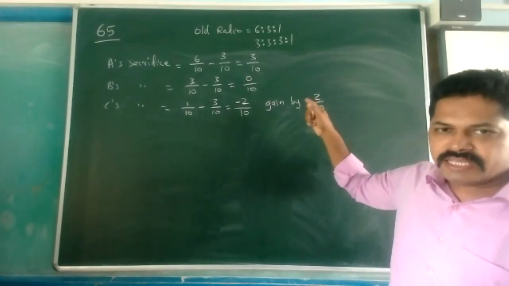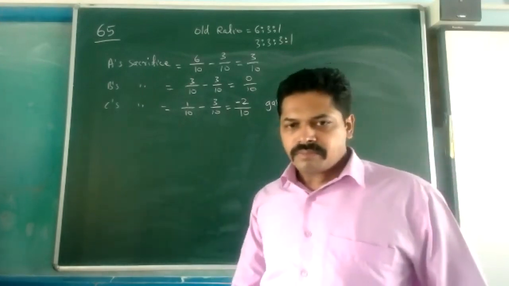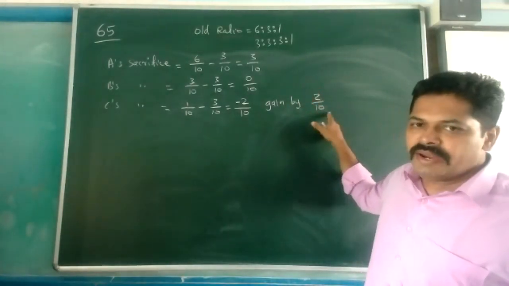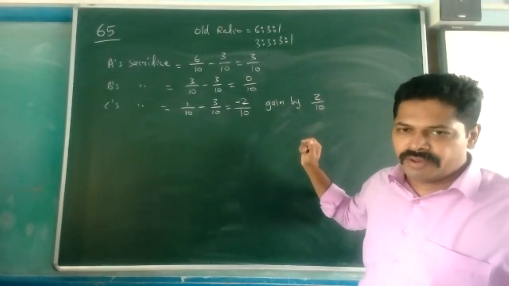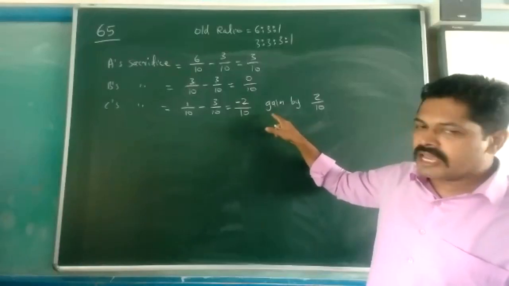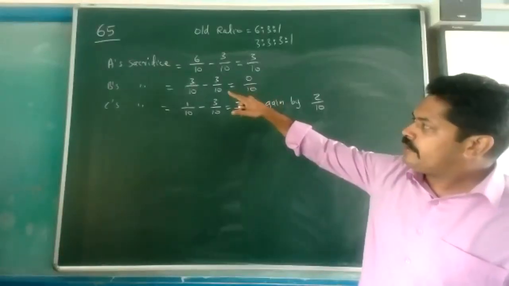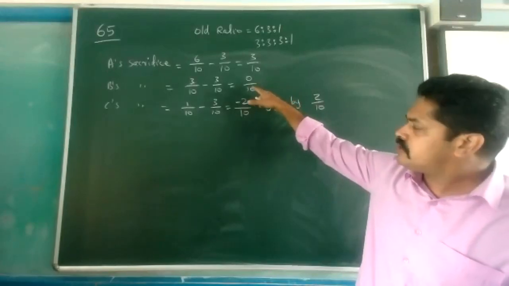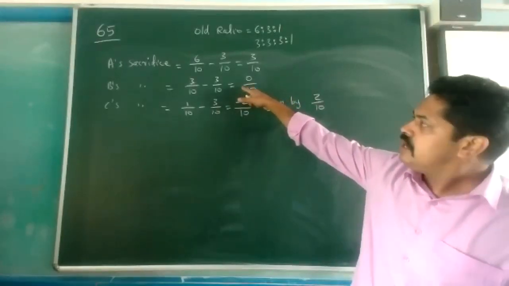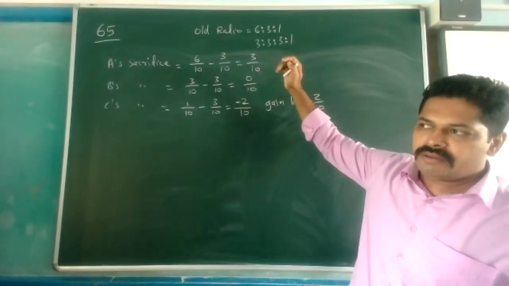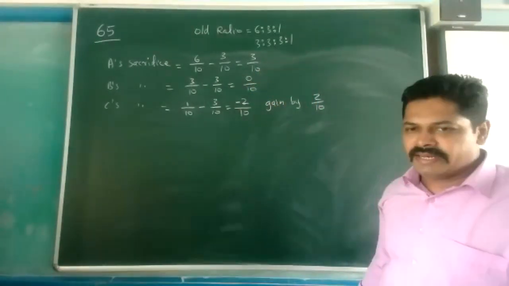And when you are passing the journal entry of goodwill, C's capital account we have to debit with 2/10 of total goodwill. B's capital account we will not use for writing the journal entry of goodwill because there is no sacrifice, and here A only is sacrificing. So only A's capital account we are crediting.